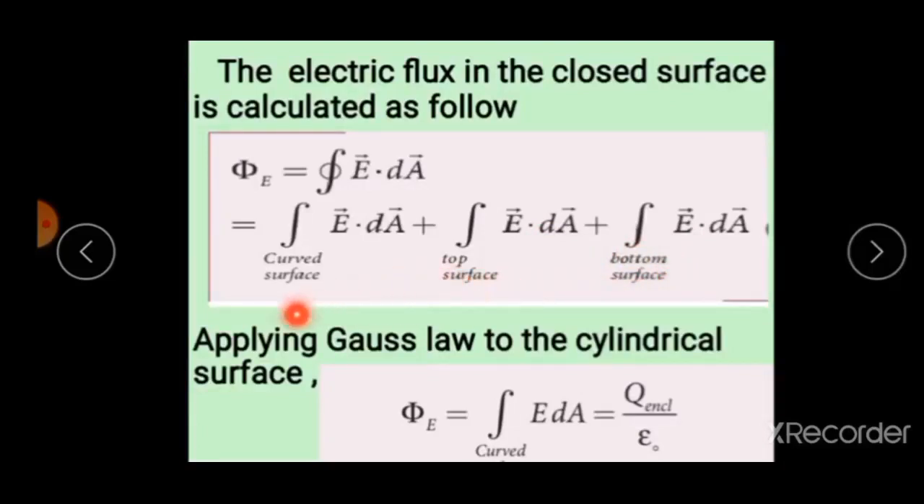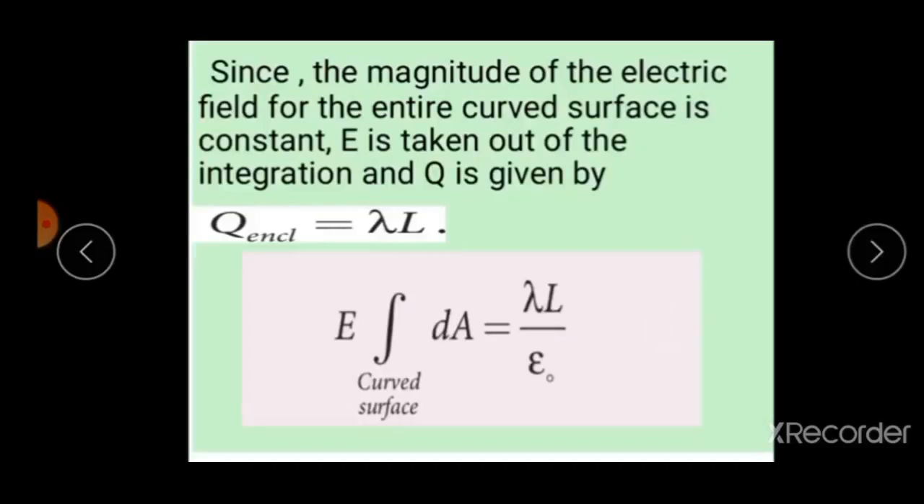Now applying Gauss law to this cylindrical surface, what is the formula for Gauss law? Phi E is equal to Q by epsilon naught. Since the magnitude of electric field for the entire curved surface is constant, E is taken out of the integration. What is Q? Density is equal to charge per length. Therefore Q is equal to lambda L. Now substitute. E is a constant. Integral of dA is equal to lambda L by epsilon naught.